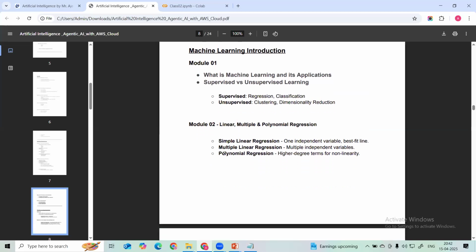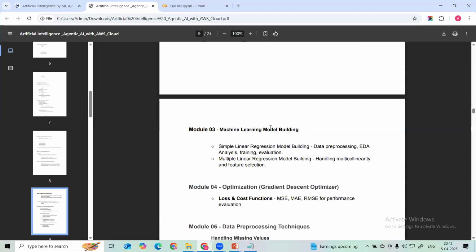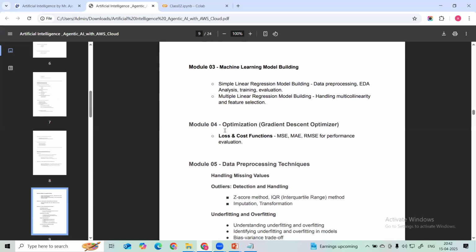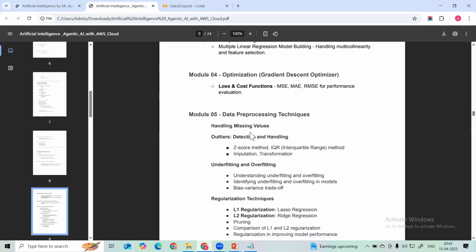Then we get started gradually with linear regression, multiple linear regression, and polynomial regression. And then we are going to do simple model building: how we can build the models. And then how do we optimize the model with the help of optimization techniques. Then how we can pre-process the data so that we can get better accuracy and better results.